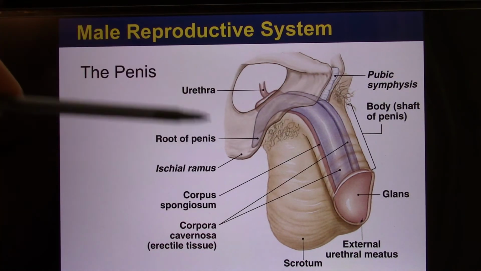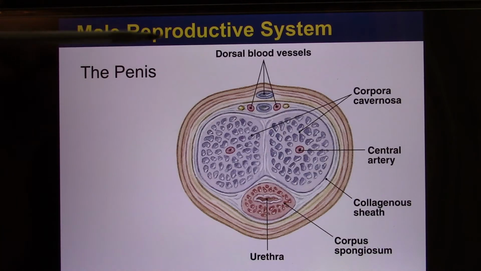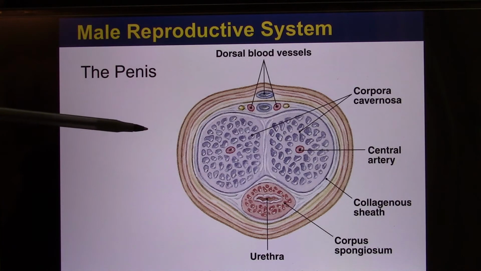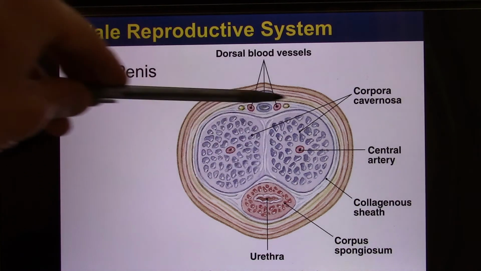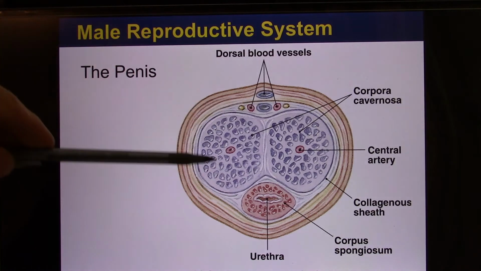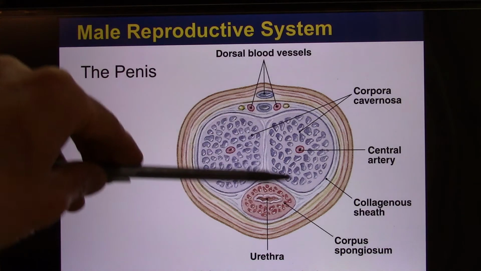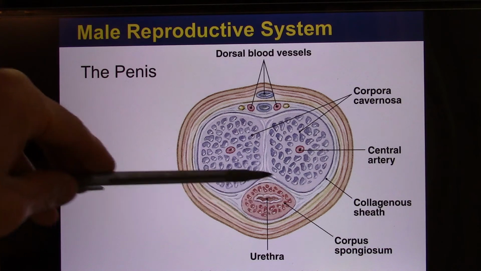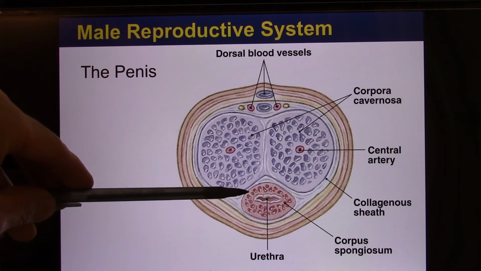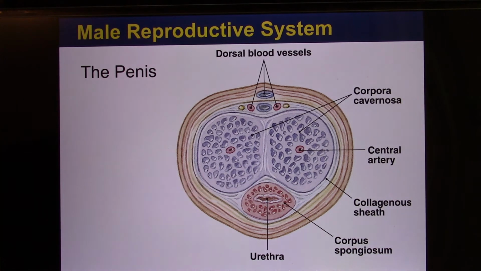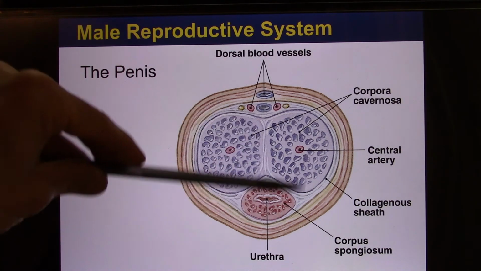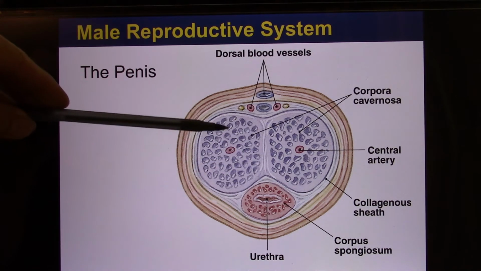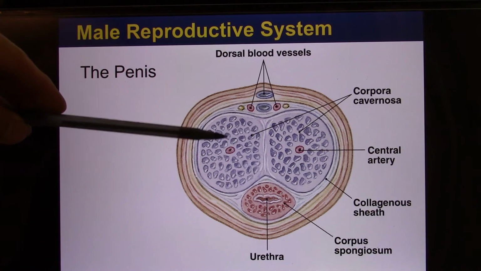We have to cut it, the cross section. The cross section of the penis looks like this. So these are the blood vessels. Let's look at this tube. These two are called the corpora cavernosa, the big spongy structures. Now let's look at this one. This is the small one, surrounding the urethra, called the corpus spongiosum. So these are the spongy structures. And during the erection process, blood flows in, and blood will be kept inside the penis. It's like a sponge filled with blood, and it causes the erection.